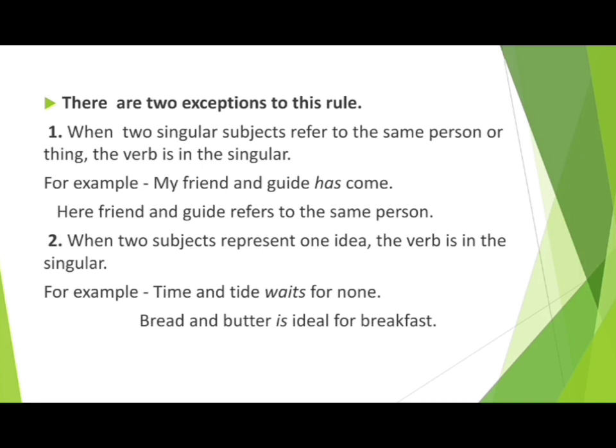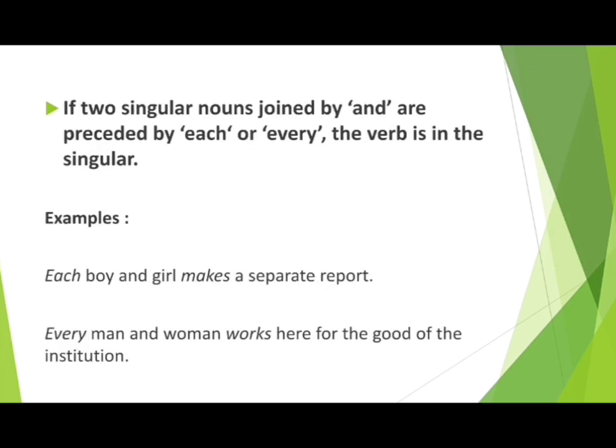We see the second exception: when two subjects represent one idea. That means when we have two subjects in a sentence and those two subjects are referring to the same one idea, that time also my verb will be singular. For example, time and tide waits for none. Waits, singular verb. Bread and butter is ideal for breakfast. Is, singular verb.